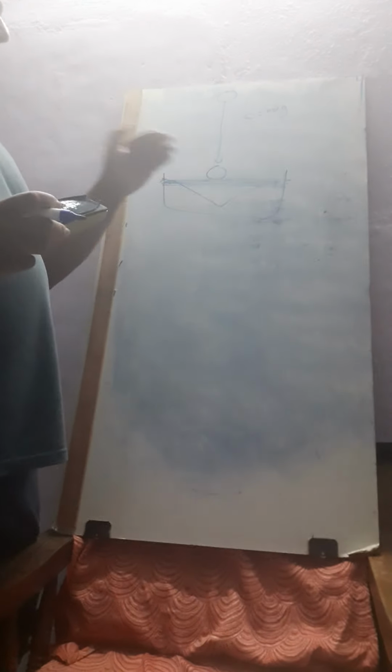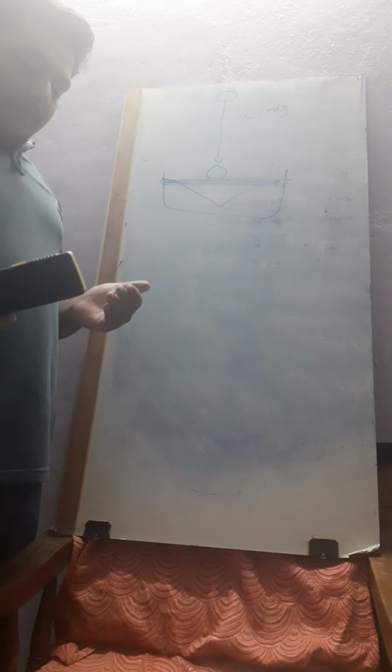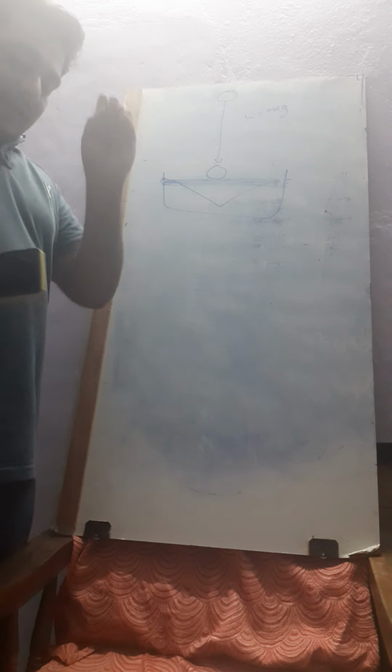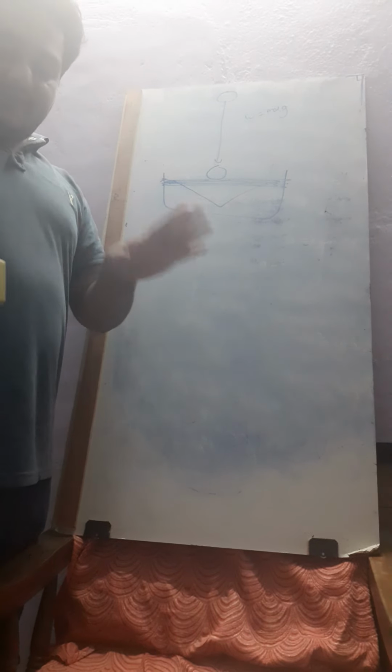Here I already gave the formula: weight is equal to mass into acceleration due to gravity. Acceleration due to gravity will act on that whenever it falls. After that, what happened? The acceleration will be reduced as it becomes stable on the band only. Due to that it will stay stably on that only, it won't be jumping. That's why whenever any person jumps on any bed or any spring, he will be jumping like that due to the acceleration due to gravity.